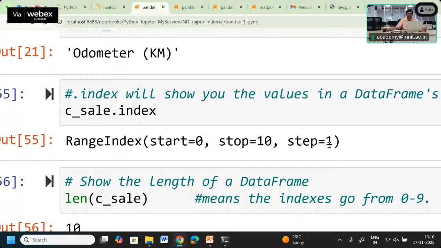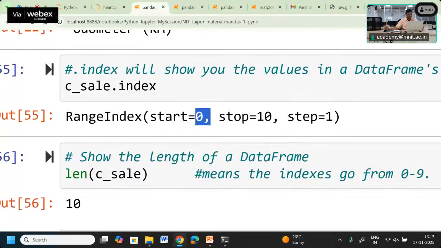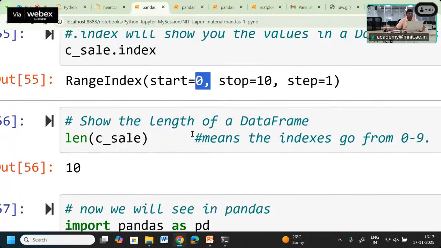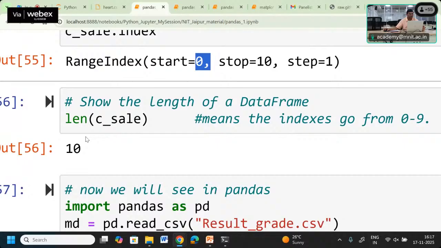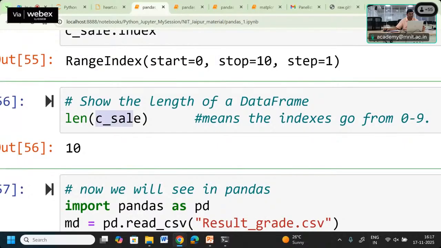So 0, 1, 2, 3, 4 like that, and we are getting only from 0 to 9. So the total rows are 10 only in the case of the cell data frame. If you want to know the total length, meaning the total number of indexes or rows, we can use the length of the data frame C underscore cell 10.